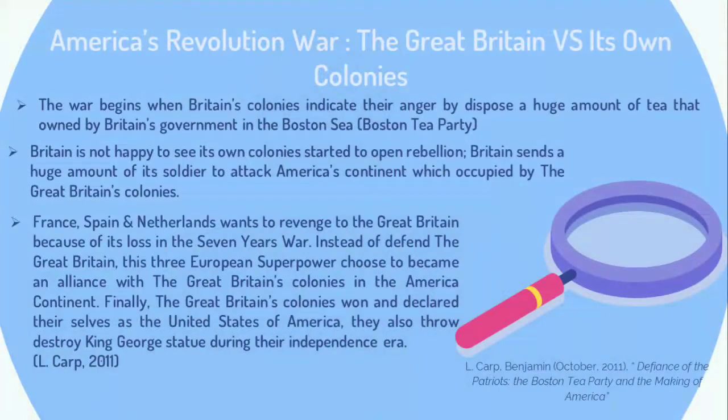As I have mentioned before, the colonies started an open rebellion against their own government. The American Revolutionary War began when the colonies showed their anger by dumping a huge amount of tea into Boston Harbor, which was owned by Great Britain's government. Seeing the colonies in open rebellion, Great Britain's government sent a huge number of soldiers to the American continent to attack its own colony.